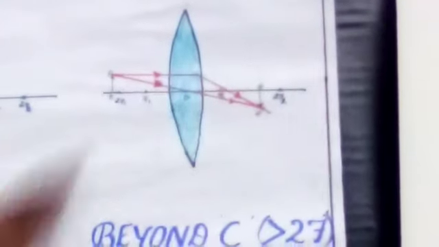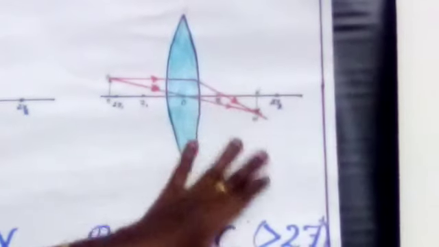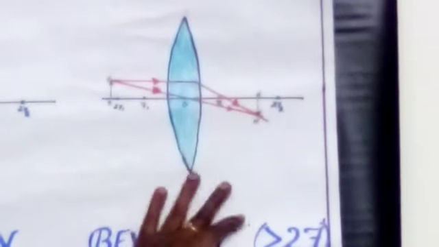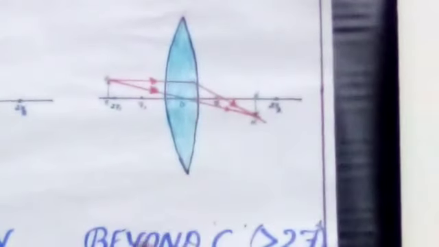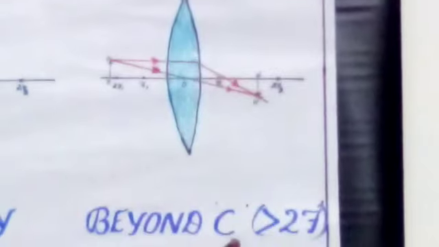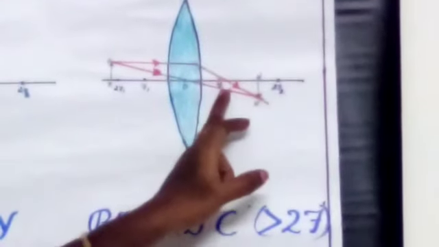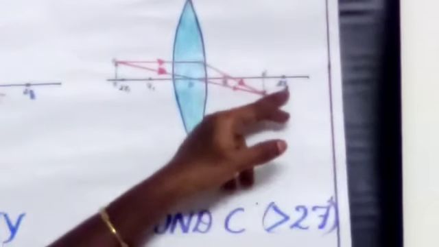When we compare with the object, what is the image like? Almost the same size. The second one: the object is placed beyond C, that is, beyond 2F1, and the image is formed between F2 and 2F2.